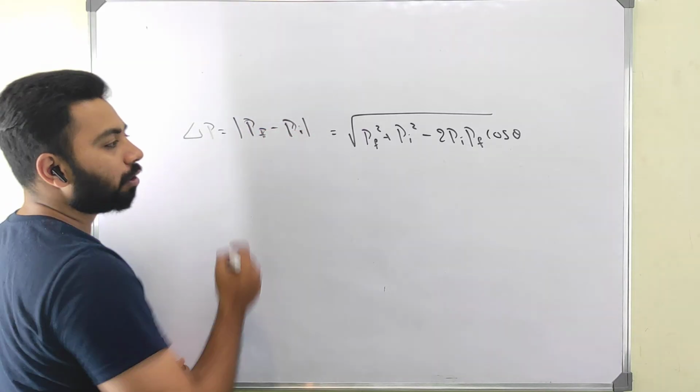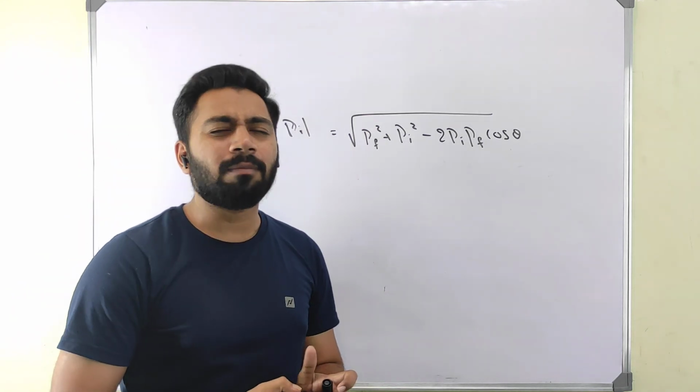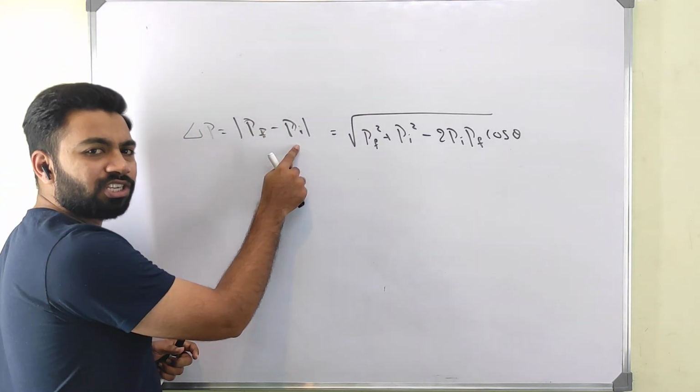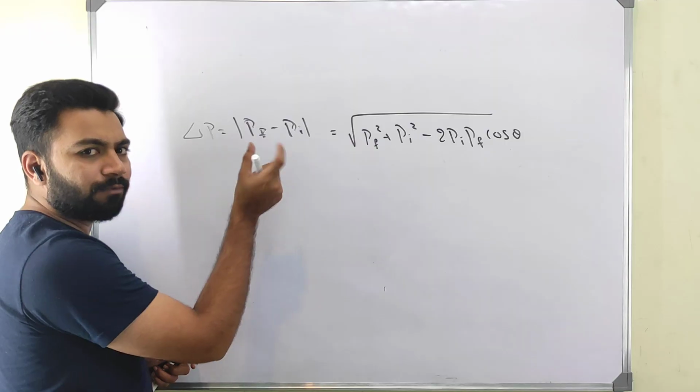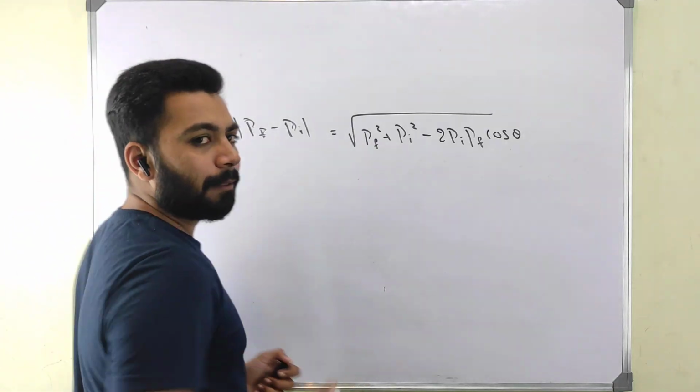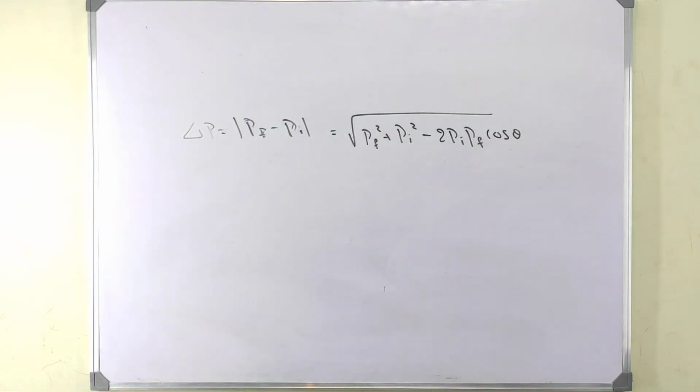Kindly change that one small thing. Here the minus value will come, it won't come as plus, because it is final minus initial. Vector subtraction is happening here, so it will come as minus. Kindly change that one small thing.